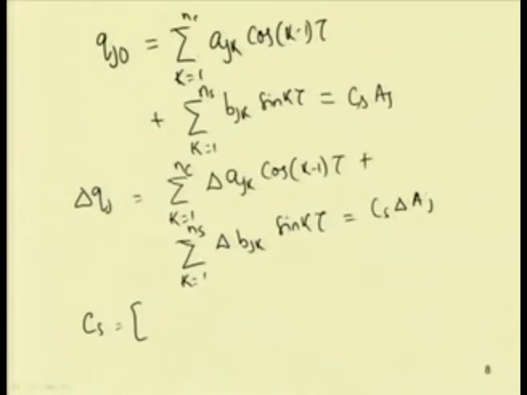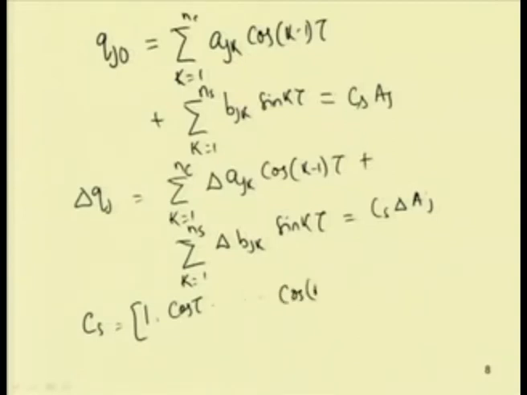Similarly, for the second term, that is k equal to 2, cos of 2 minus 1, that is 1, tau, so the coefficient of A j 2 will be equal to cos tau. So, C s will be equal to 1, then the next term cos tau, and similarly one can find the other terms also.